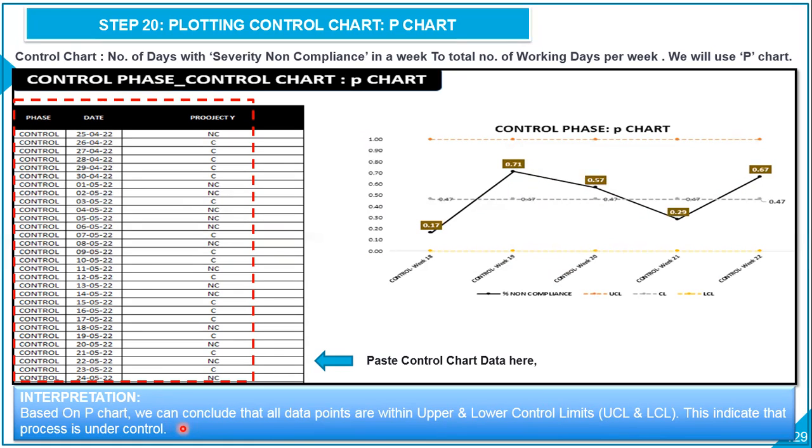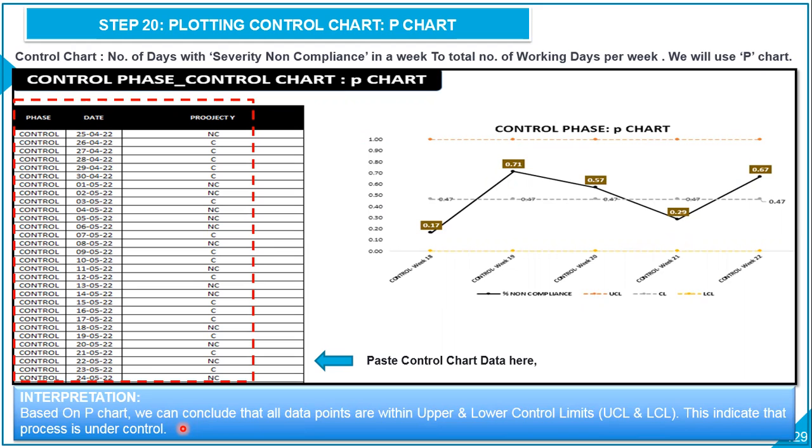We want project Y to be under control when we pass on the control plan to the ground level team to deploy, right? So we need to ensure that project Y is under control. In other words, the problem associated with project Y has reduced, right? So that's what we wanted to prove, that's what we wanted to see or monitor. And with the help of P chart, we can do that.